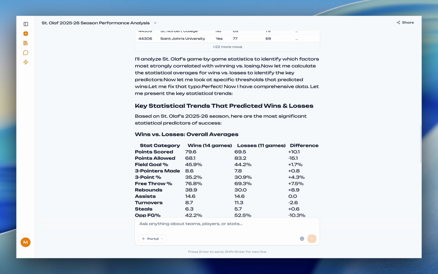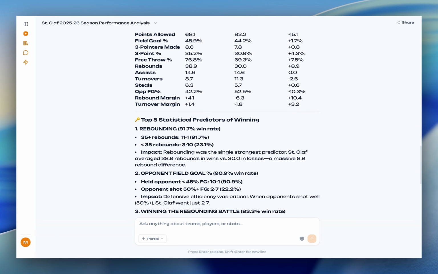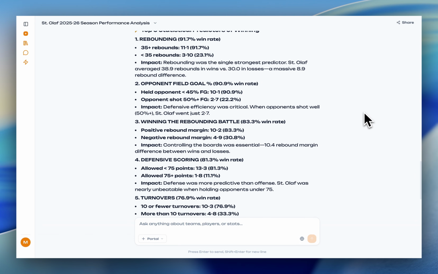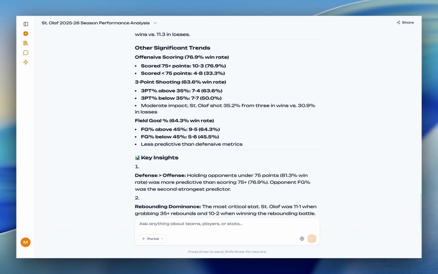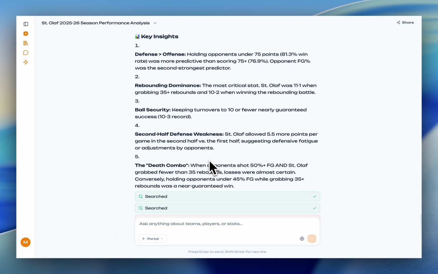Okay, so the agent's done researching again. And as we can see, it looked at all these different stat categories and looked at what the averages were when they won versus lost games, and then the difference between them. Looks like it found some typical predictors of winning, so rebounding, opponent field goal percentage, as well as turnovers, some other significant trends, and then it even found this certain combo that when opponents shot 50% or more from field goal, and they grabbed less than 35 rebounds, losses were almost certain.